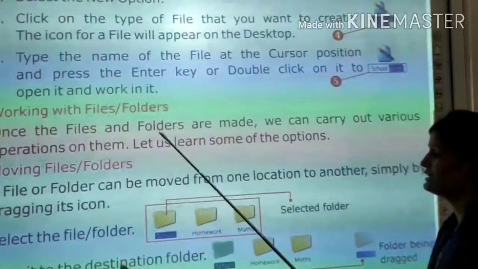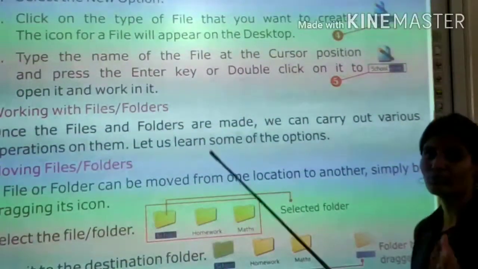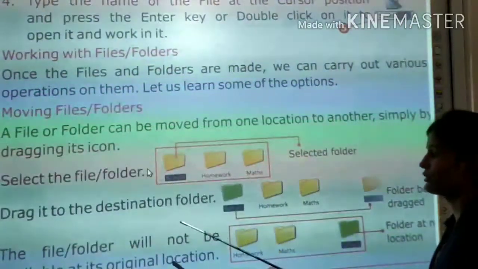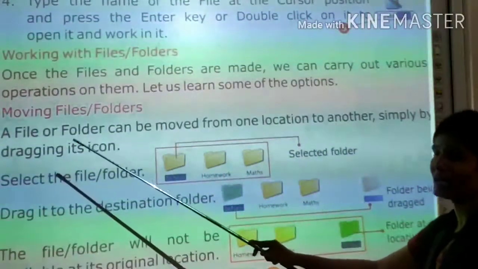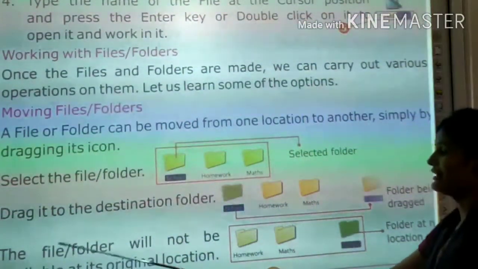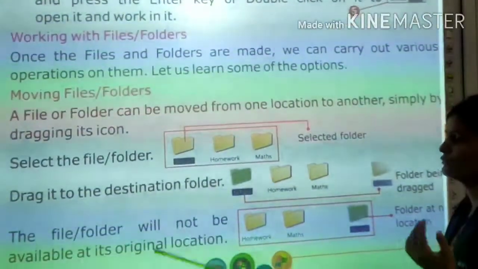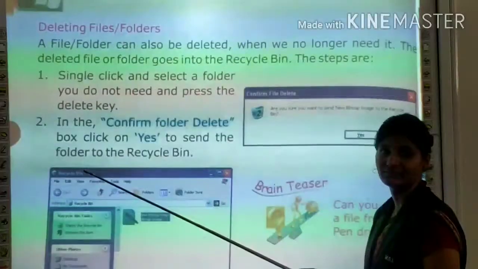Drag करना होता है. Select the file या folder. आपको जिस भी file या folder को move कराना है उसे select करेंगे. Drag it to the destination folder. उसको drag करेंगे. If यहाँ से आपको यहाँ लेके आना है तो उस icon को आप क्या करेंगे? Drag करेंगे from this place to that place. The file or folder will not be available at its original location. Then the file or folder कहाँ होगा? अपनी original location पे नहीं होगा.